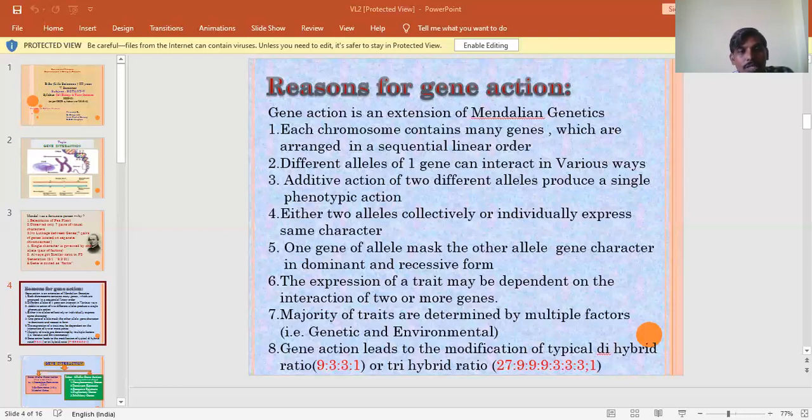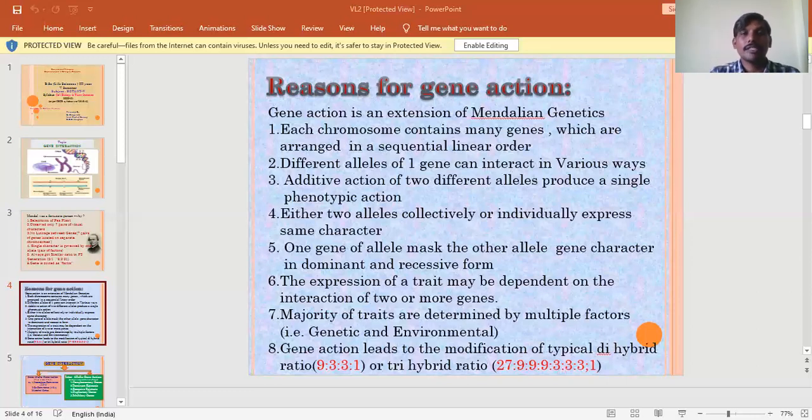When both the genes are in the recessive form, it produces green color. So the total F2 phenotypic ratio in dominant epistasis is 9 plus 3, which combine to give 12, to 3, to 1. So 12:3:1 is the characteristic ratio of dominant epistasis. Here we can easily understand how the two genes interact with each other by hiding or inhibiting the character of the other gene.